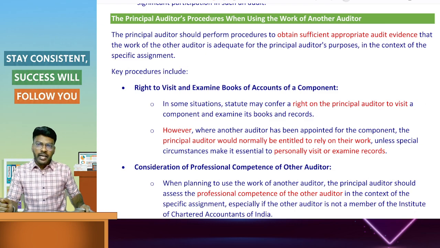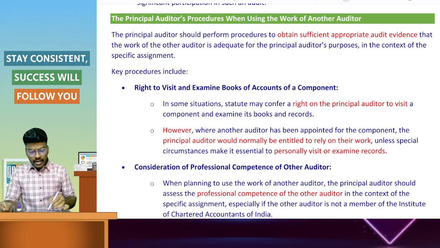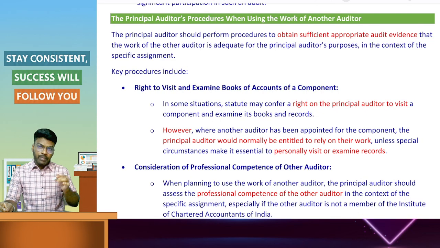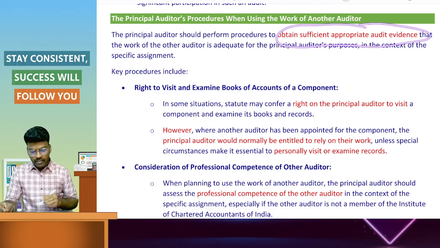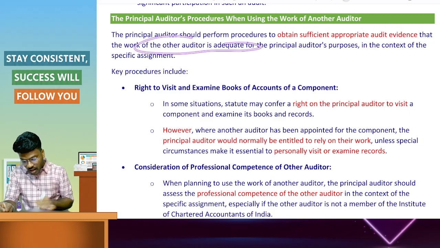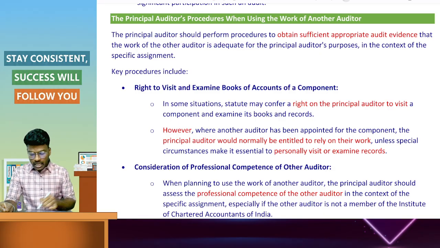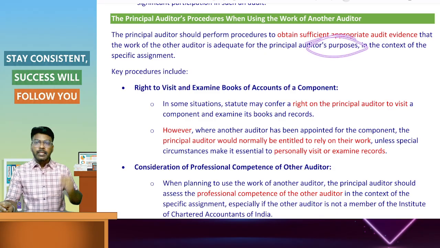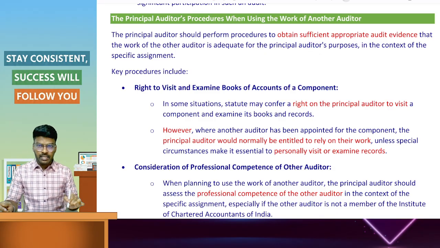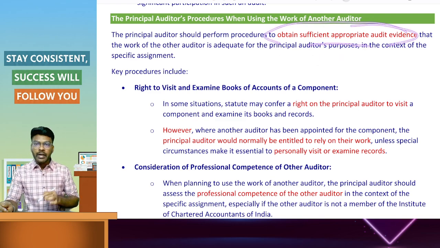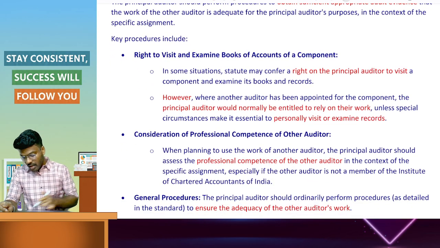In an audit, we obtain sufficient appropriate audit evidence on whether the financial statements are free from material misstatement. Similarly, in the case of consolidated financial statements, the principal auditor has to obtain sufficient appropriate audit evidence that the work of other auditors is adequate for the principal auditor's purpose, which is to audit the consolidated financial statements.